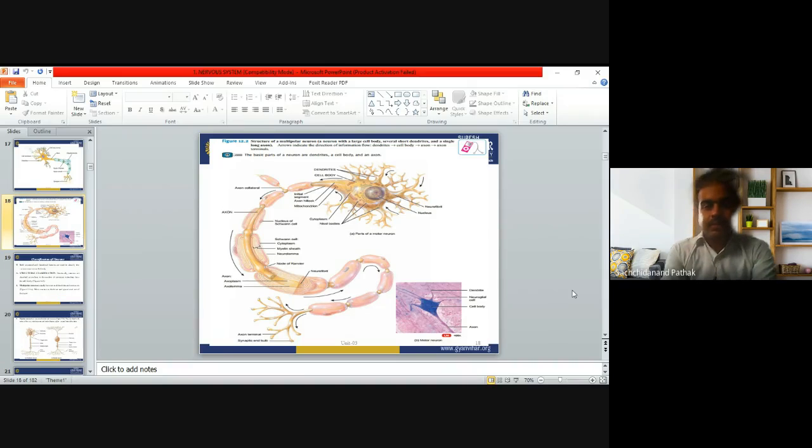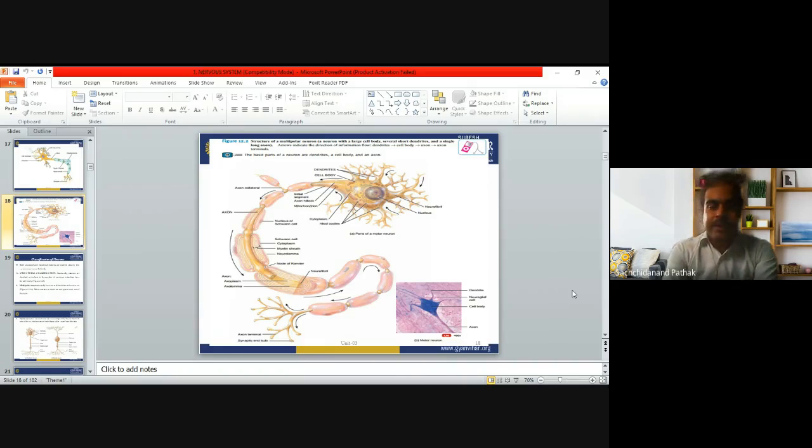Then come to the below, that will be called the axon. The axon has different parts again. Axoplasm is there, and axolemma is there. Cytoplasm is also there because the Schwann cell has cytoplasm, myelin sheath, and the neurolemma.